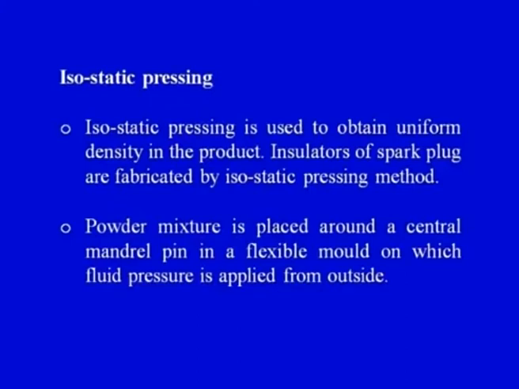Insulators of spark plugs are an application for which isostatic pressing can be used. Insulators of spark plugs are fabricated by isostatic pressing methods. The powder mixture is placed around a central mandrel pin in a flexible mold, on which fluid pressure is applied from outside. We also covered isostatic pressing when we discussed the powder metallurgy technique in phase 1, where it was discussed in a lot of detail.